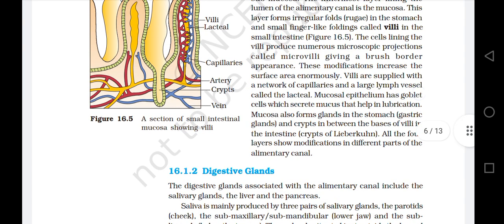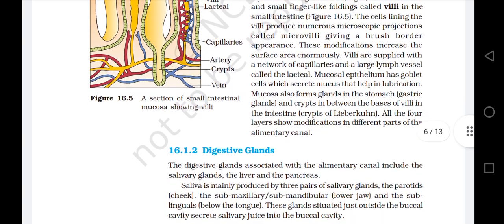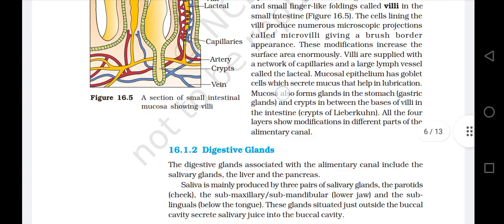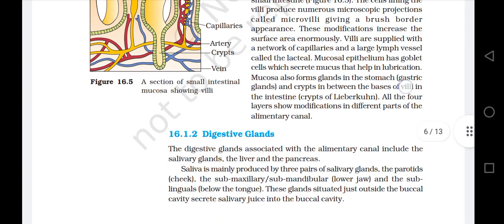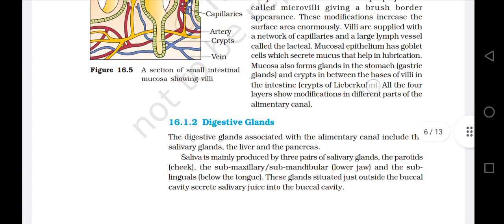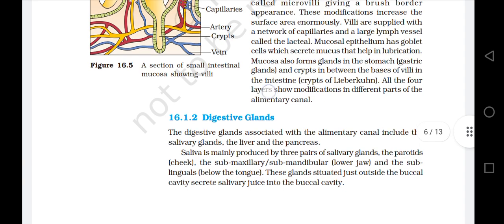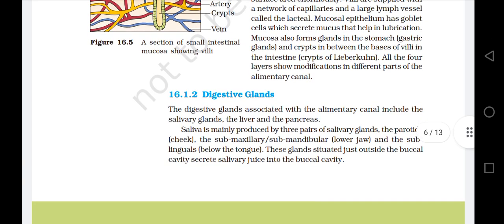Mucosal epithelium has goblet cells which secrete mucus that helps in lubrication. Mucosa also forms glands in the stomach, gastric glands, and crypts in between the bases of villi in the intestine, crypts of Lieberkühn. All the four layers show modifications in different parts of the alimentary canal.